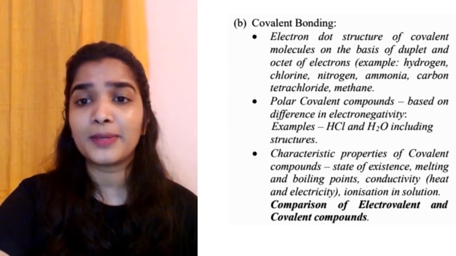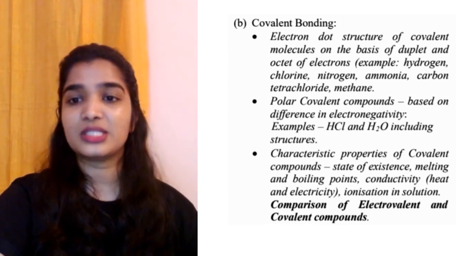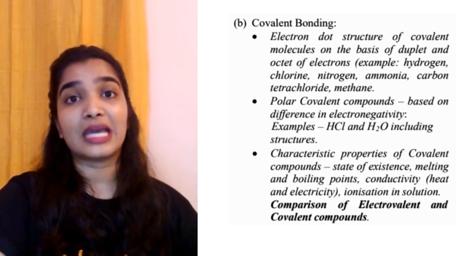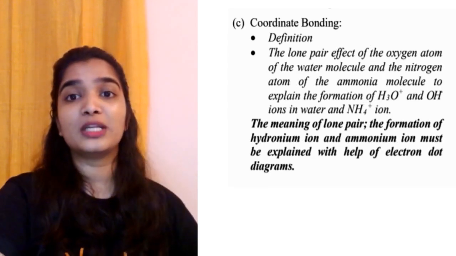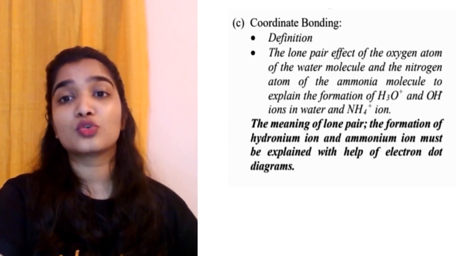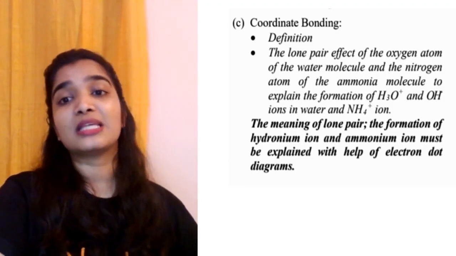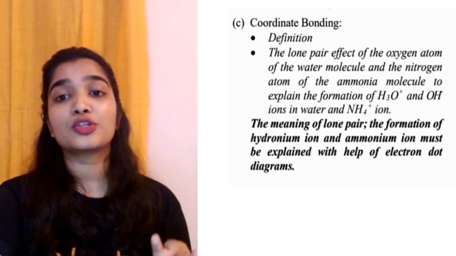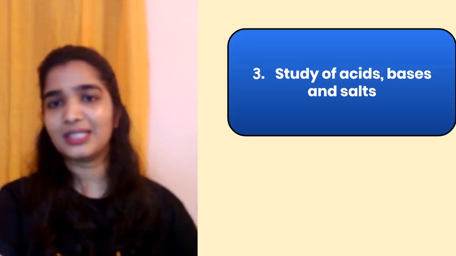Characteristic properties of covalent compounds, their state of existence, melting and boiling point, conductivity, heat and electricity, ionization in solution, and important is we have to compare the electrovalent and covalent compounds. Coordinate bonding, so you have to learn about the definition, what is coordinate bonding, the lone pair effect of the oxygen atom of the water molecule and the nitrogen atom of the ammonia molecule to explain the formation of H3O+ and OH- ions in water and NH4+ ion. So the meaning of the lone pair, the formation of hydronium ion and ammonium ion must be explained with the electron dot diagrams. Okay, that will be done.